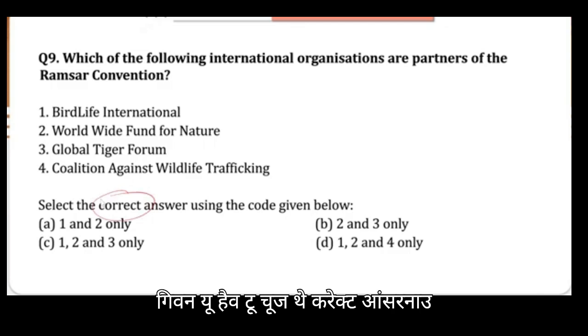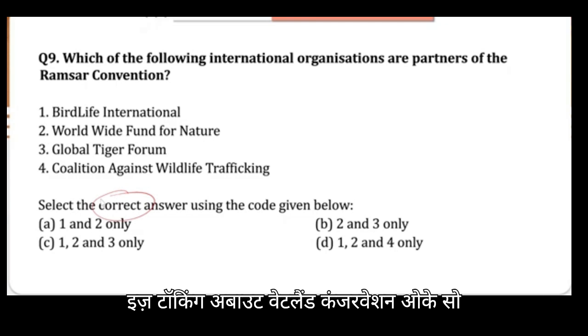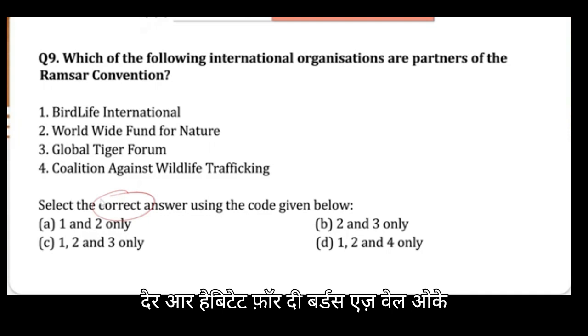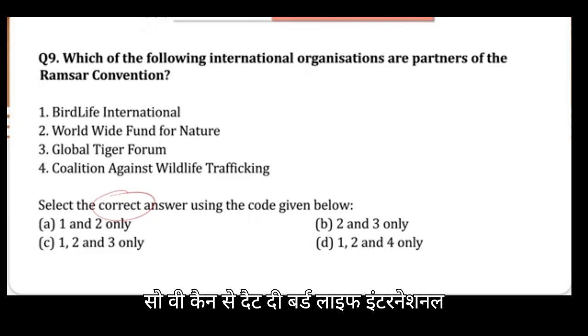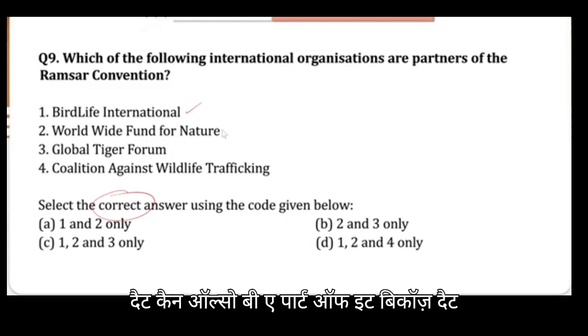You have to choose the correct answer. Now, when we are talking about this Ramsar Convention, we know that it is a convention which talks about wetland conservation. Wetlands are habitats for the birds as well. So we can say that BirdLife International can be a part of it, and the World Wide Fund for Nature can also be a part of it,